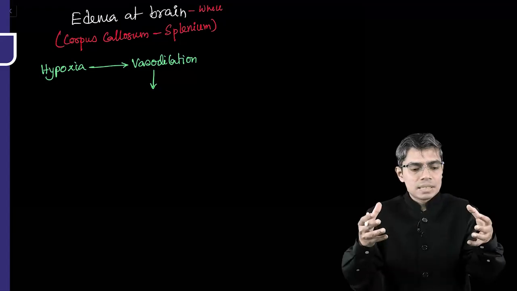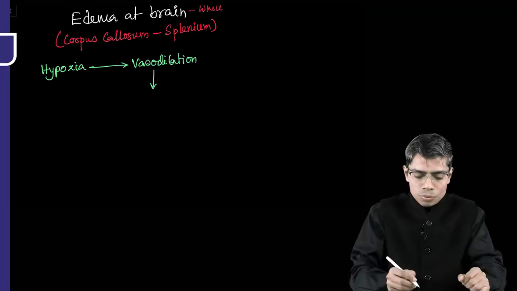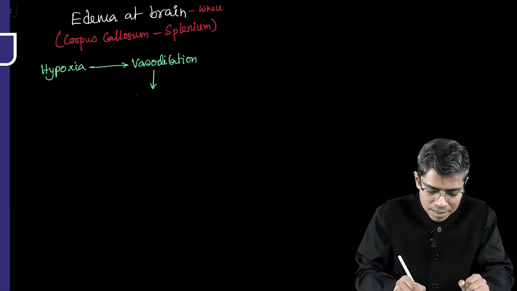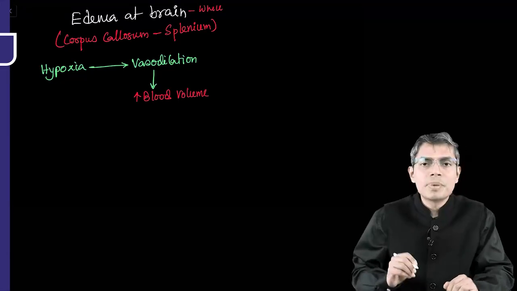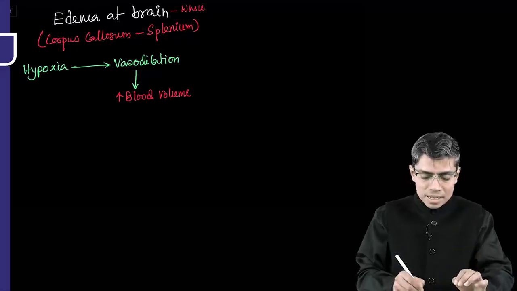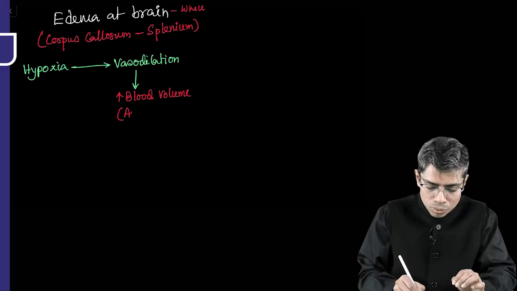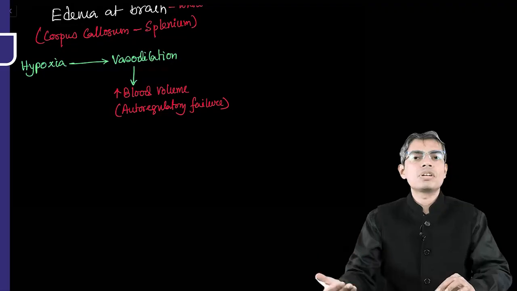So the brain capillaries are getting dilated and you are ejecting more cardiac output. So there will be increased blood flow and increased blood volume at the level of the brain. Along with that, there will be auto-regulatory failure. We all know that the brain has a strong auto-regulatory mechanism.